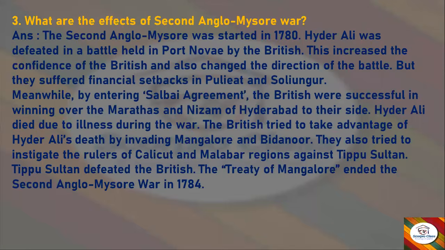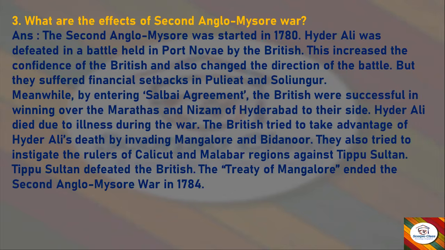Next, what are the effects of Second Anglo-Mysore War? Answer: the Second Anglo-Mysore War was started in 1718. Hyder Ali was defeated in the battle held in Port Nova by the British. This increased the confidence of the British and also changed the direction of the battle. But they suffered financial setbacks in Puliat and Solingur.